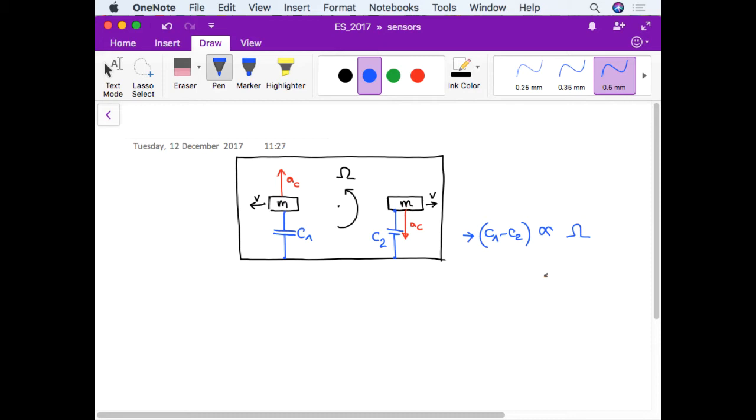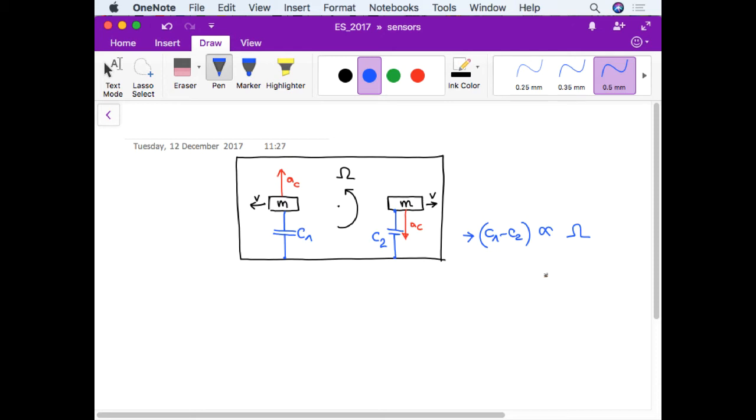And the thing is very simple. If there is a linear acceleration, the two masses move along the same direction, and therefore the difference between C1 and C2 does not change. Okay? If I want to measure the acceleration, I need to consider only one moving mass and check the displacement of this mass between the bottom plate and the top plate with the capacitance difference.